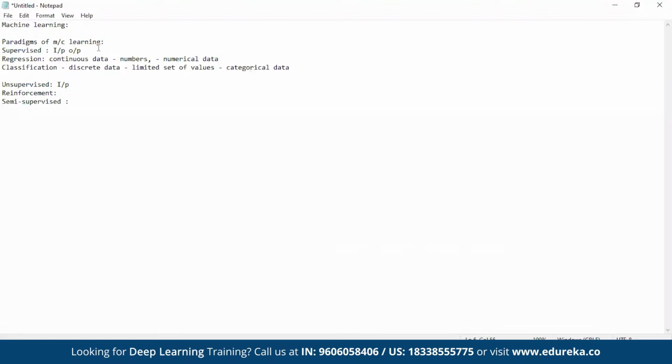A simple example of categorical data is, let's say in the class, if I ask how many people are working, how many people are students, here the two limited set of values are working employees or students. Those are the two sets of values. Anybody will fall into either of these buckets, right? Somebody could be there who is not working and not a student, they can fall into another bucket, right? So if you see, there are 3 sets of limited values already coming in.